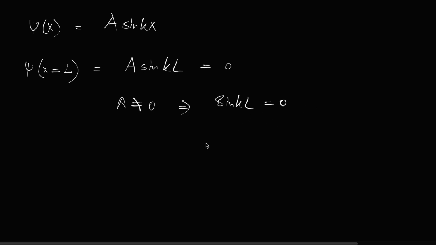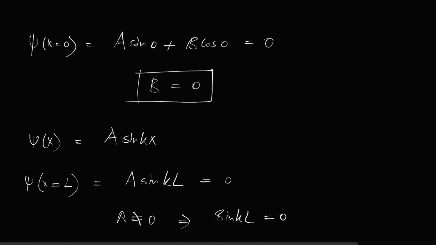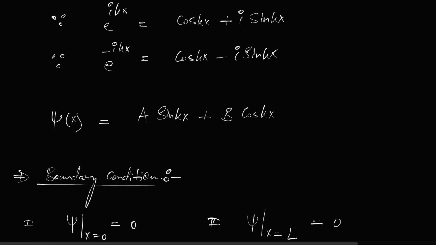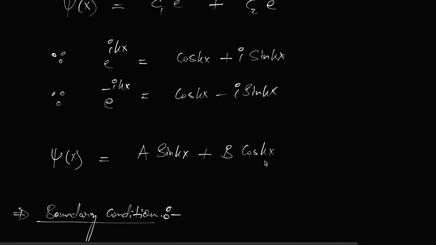And when sine kL is 0, then what can be the value of kL? n pi, because for these values only sine becomes 0, where n can be 1, 2, 3, 4, 5, like this. And n is not equal to 0. Why? Because if I put n equal to 0, then k will become 0, and if k becomes 0, then the whole wave function will become 0.